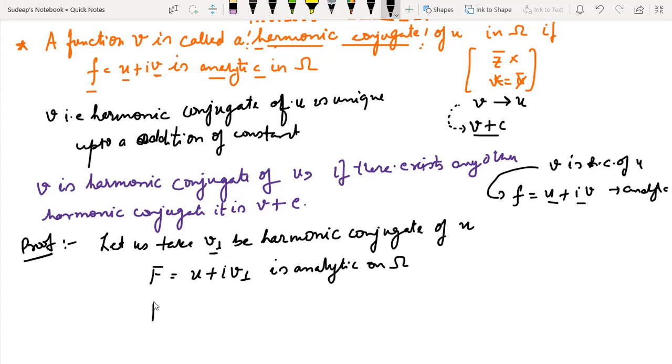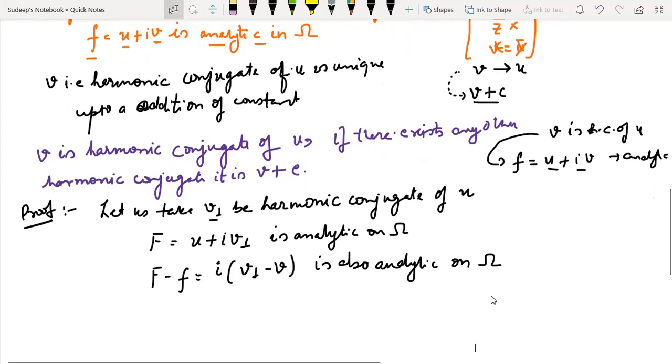on omega. It implies that F minus small f is also analytic on omega, which is nothing but iota v1 minus v is also analytic on omega.